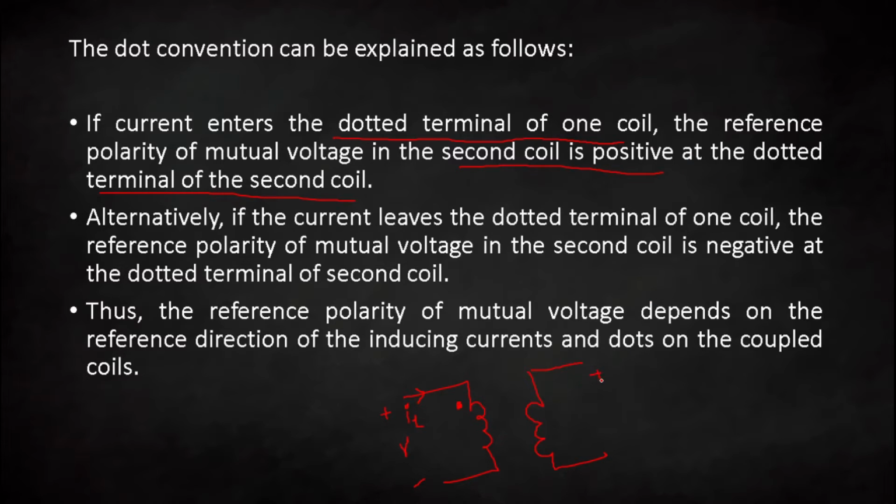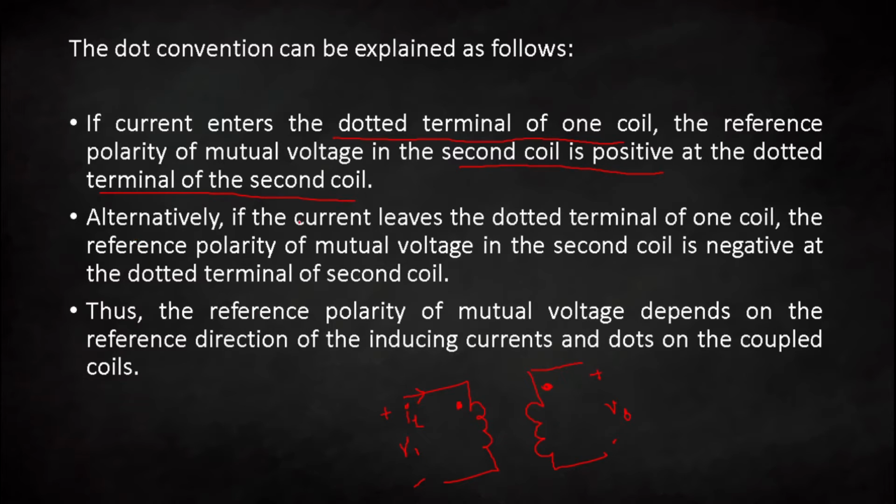Let's say here it is positive and the dot is right here. This is V2 of the second coil. So if current enters at the dotted terminal of one coil and the reference polarity of mutual voltage in the second coil is positive at the dotted terminal of the second coil, in that case the mutual voltage will be positive.